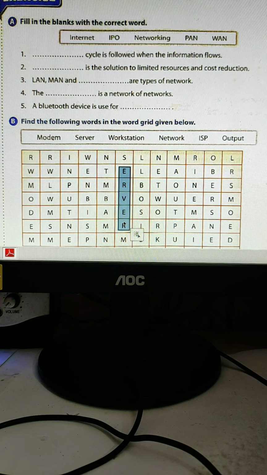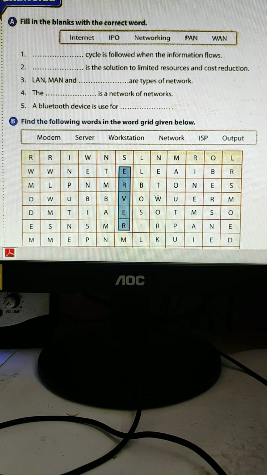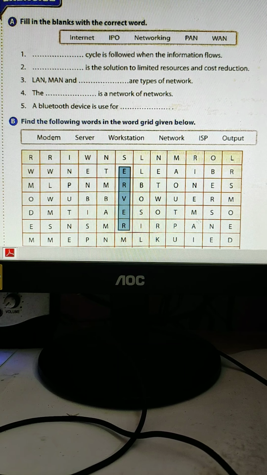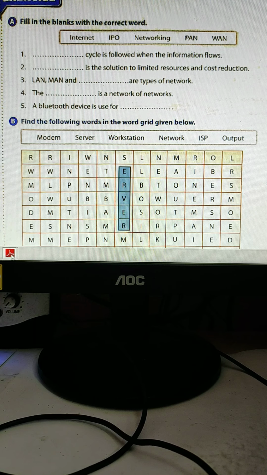Okay, just find it out on the worksheet, no need to copy this number B. Just check whether you are getting the word inside the boxes or inside the chart. Here is also ISP. Everything is here already, so you will find it out. Next,